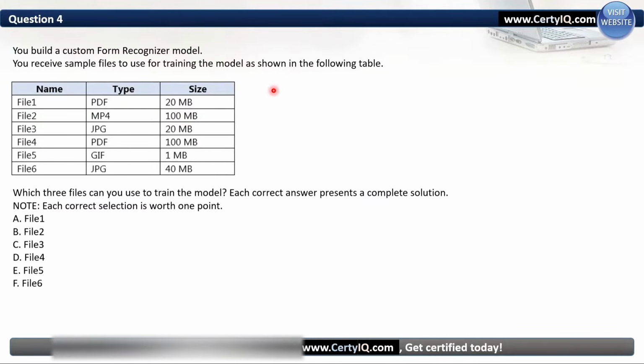Question number 4. You build a custom form recognizer model. You receive sample files to use for training the model as shown in the following table. So here we have 6 files, and these are the formats of these files and these are the sizes. Which 3 files can you use to train the model? So the correct answer is we will use PDF, we will use JPG and we will use JPG.